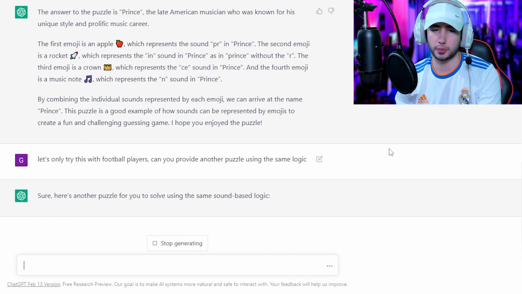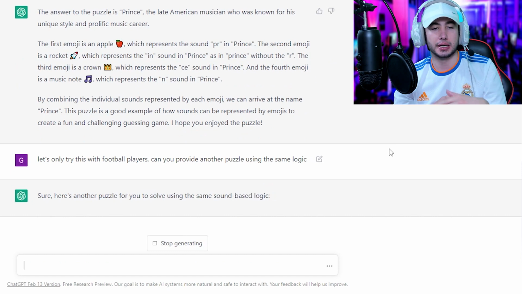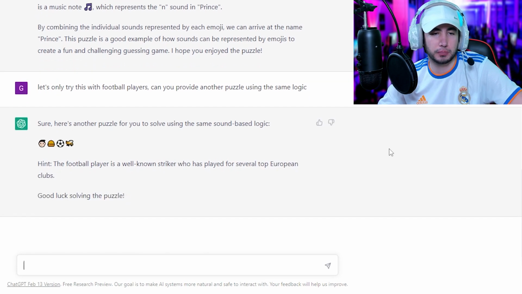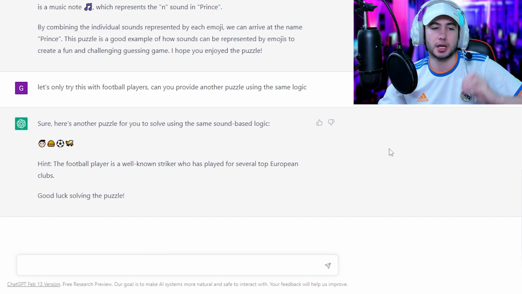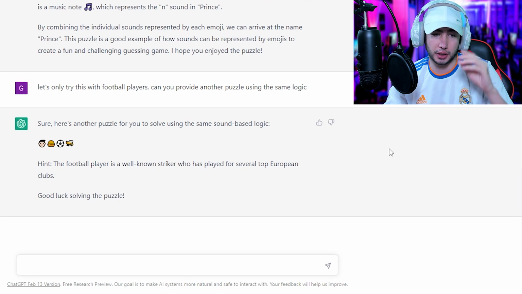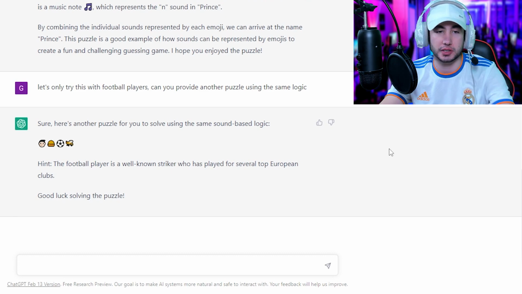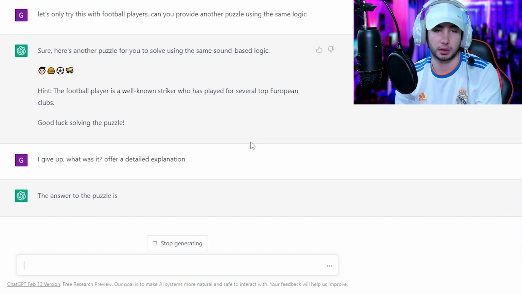Can you provide another puzzle using the same logic? Let's see. Another puzzle. It's man, hamburger, football, ball, and a plane. Football player is a well-known striker who has played for several top European clubs. Good luck solving the puzzle. I think I need more than that. Man, burger. These are harder than the nonsensical ones that I'm posting. What was it? And offer a detailed explanation. It was Luis Suarez.